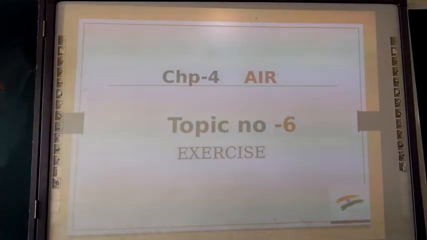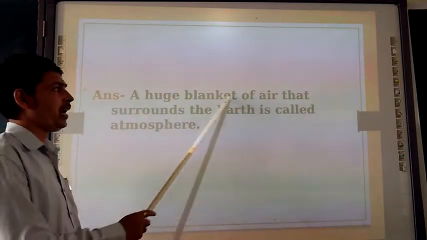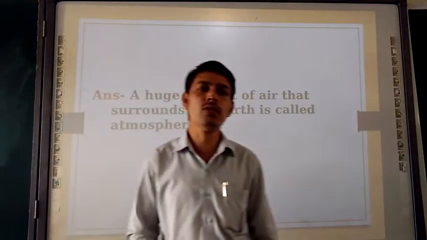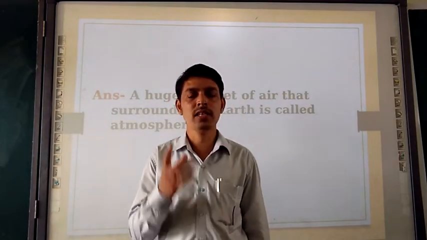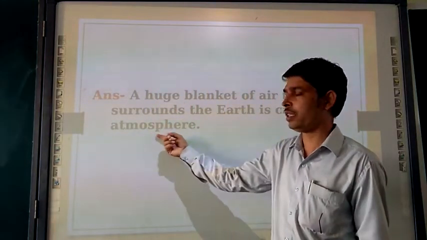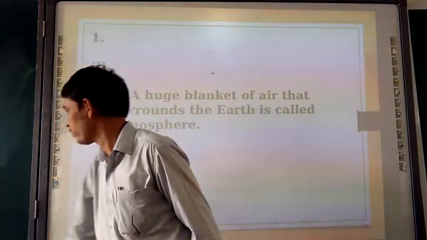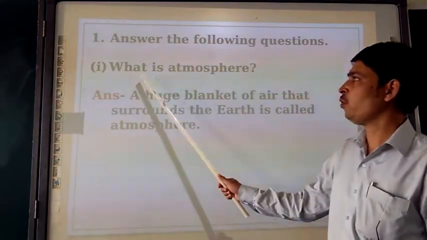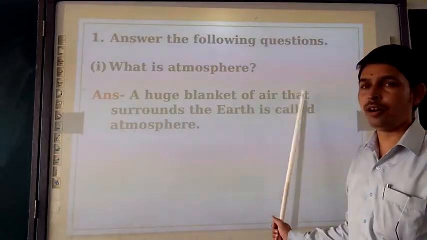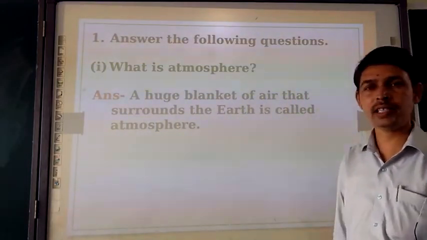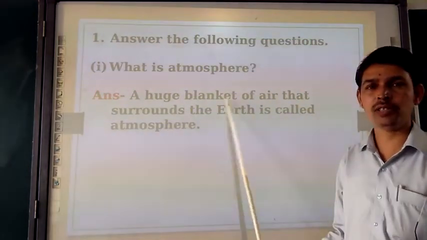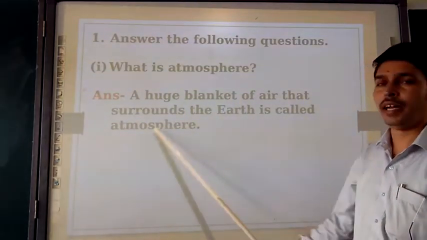First, the answer of question number 1. A huge blanket of air that surrounds the earth is called atmosphere. So what will the question be? The question is, what is atmosphere? And the answer is, the huge blanket of air that surrounds the earth is called atmosphere. I repeat, a huge blanket of air that surrounds the earth is called atmosphere.